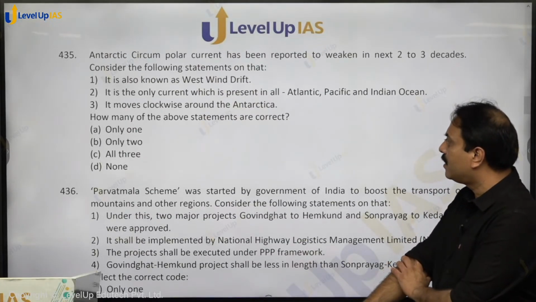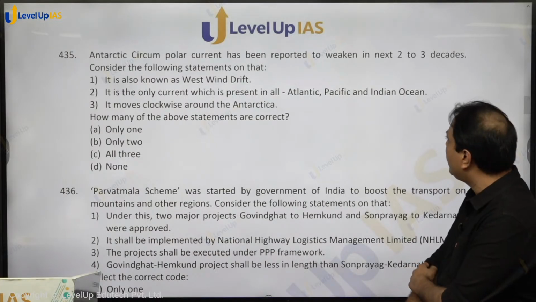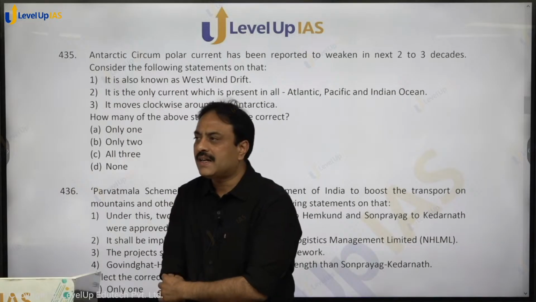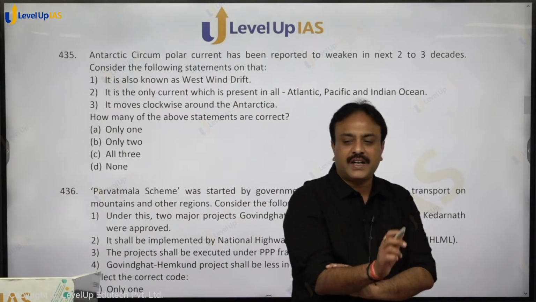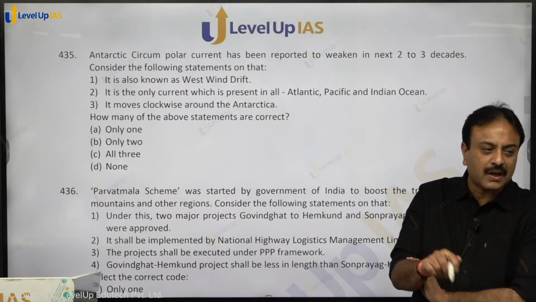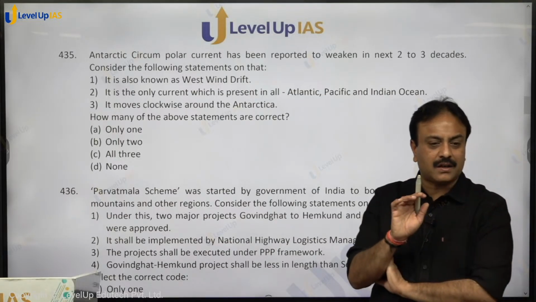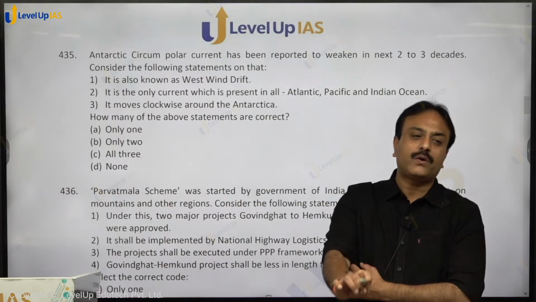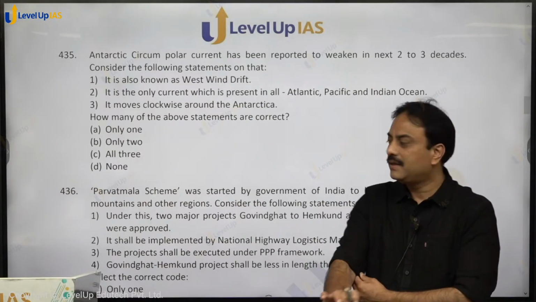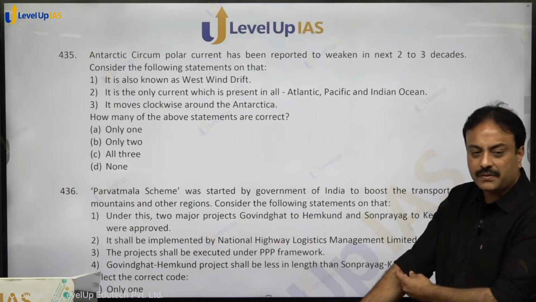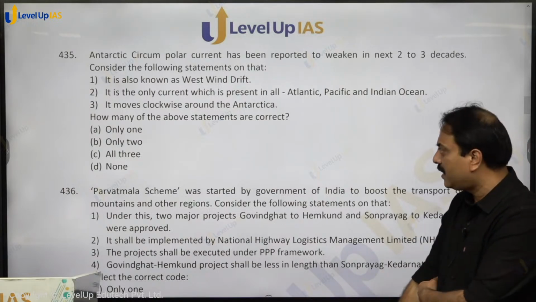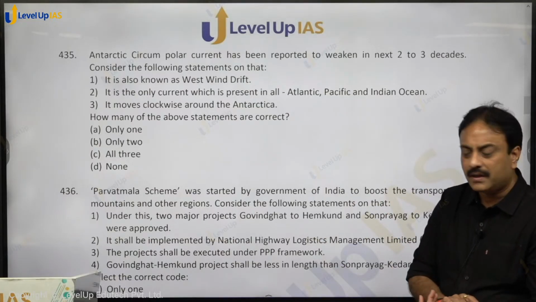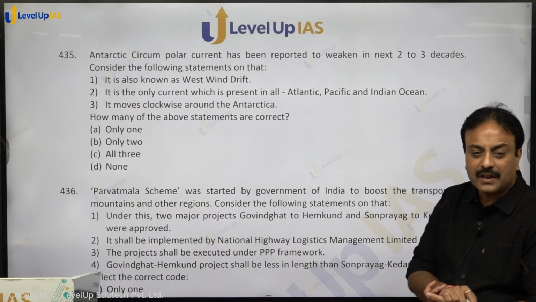Antarctic circumpolar current has been reported to weaken in next 2 to 3 decades. Consider the following statements out there. Our Antarctic circumpolar current, west wind drift, which keeps on moving around the continent of Antarctica, that is Antarctic circumpolar current, and the report has come that it will weaken in 2-3 decades. It is also known as west wind drift. The same is called as west wind drift, correct? It is the only current which is present in all the oceans, Atlantic, Pacific and Indian, correct? It moves clockwise around Antarctica.